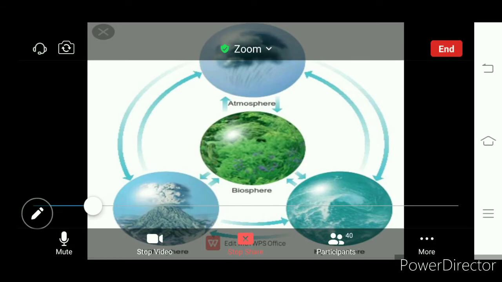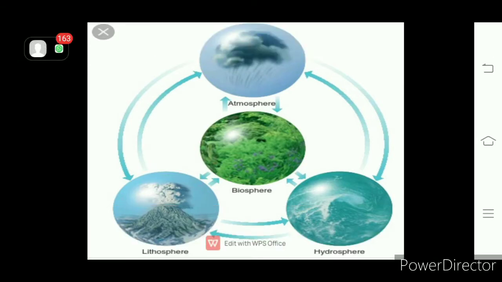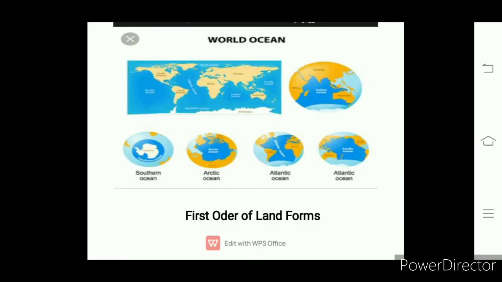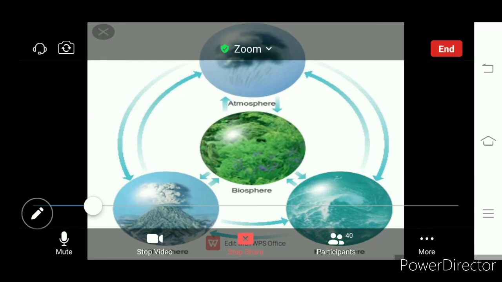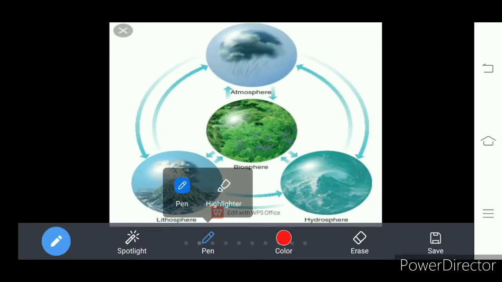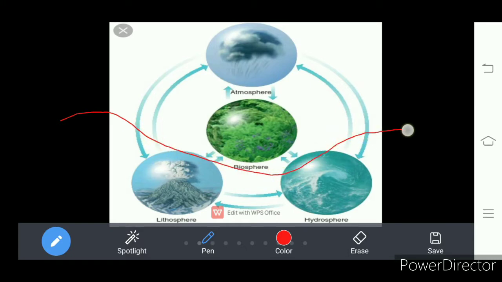Here, the lithosphere is uneven, that is, it is not flat or smooth in all places. Some places are higher and other places are shallow basins, which I am drawing here.